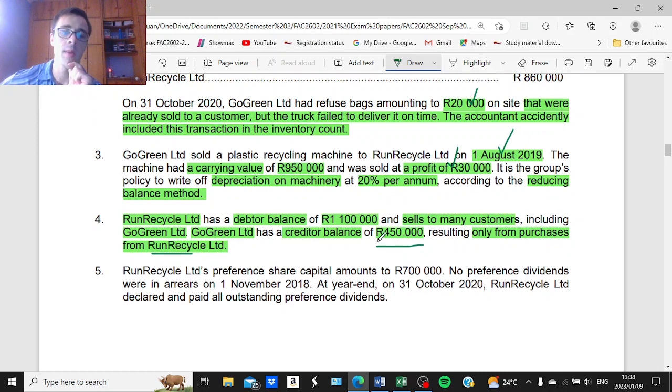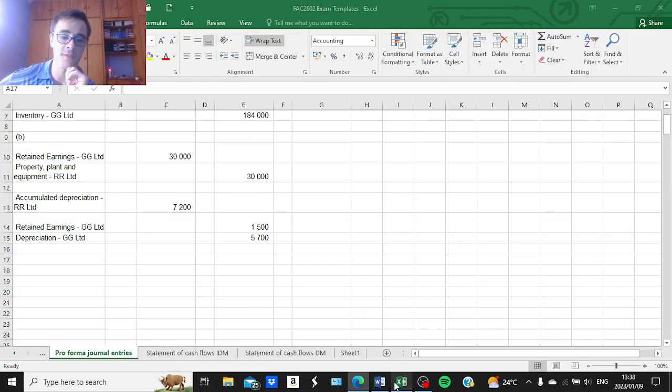That is the elimination of common items. In the parent's records, we have shown it as a trade payables balance, and in the subsidiary's records, it is part of the trade receivables balance. So we will eliminate the common items as follows.